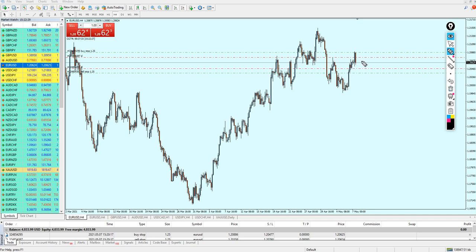Now then, why did I place the stop losses here and there? This is the stop loss for the sell order, and this is the stop loss for the buy order. Sometimes the market might go into a very high spread. The market might rise a little bit more up here, triggering my buy order, then suddenly fall down.